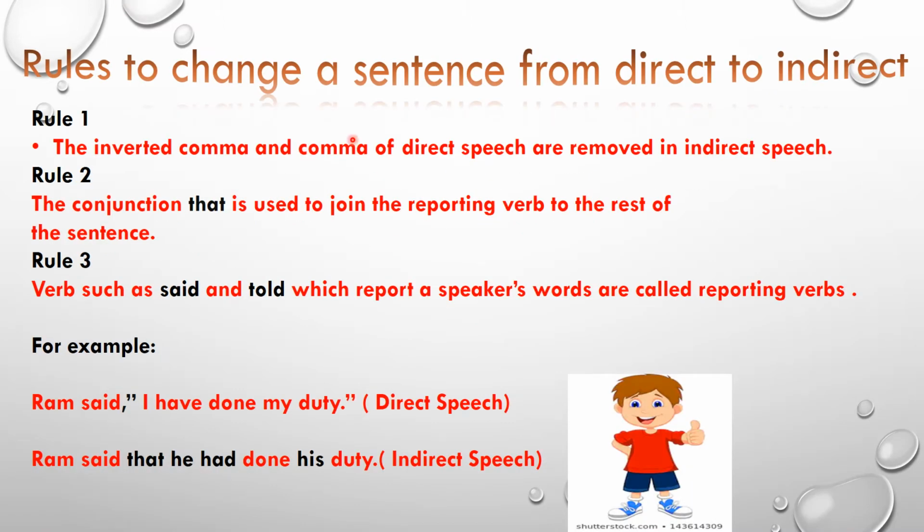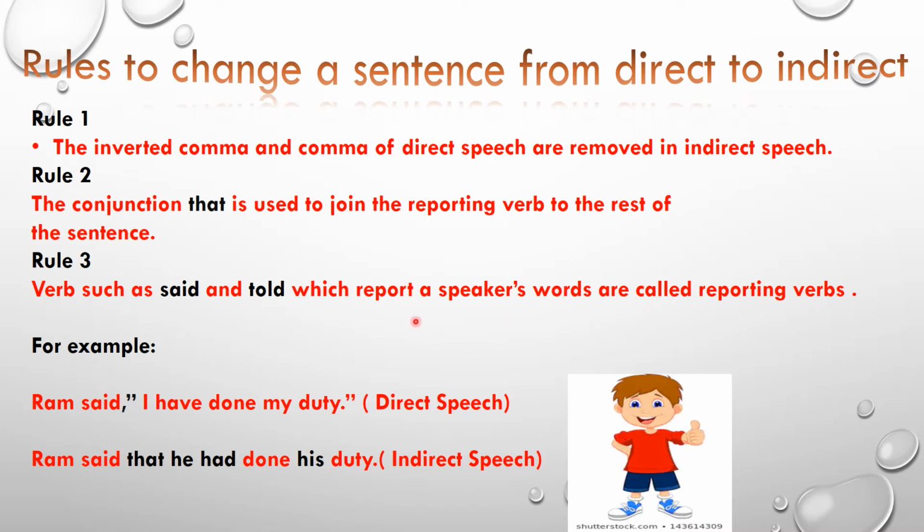Now let's see some rules to change a sentence from direct to indirect speech. Rule number 1. The inverted comma and comma of direct speech are removed in indirect speech. Rule number 2. The conjunction that is used to join the reporting verb to the rest of the sentence. Now rule number 3. Verbs such as said and told, which report a speaker, are called reporting verbs.